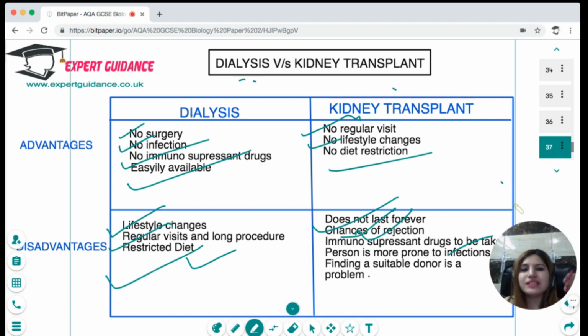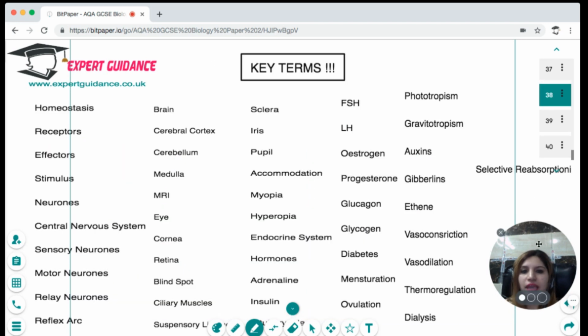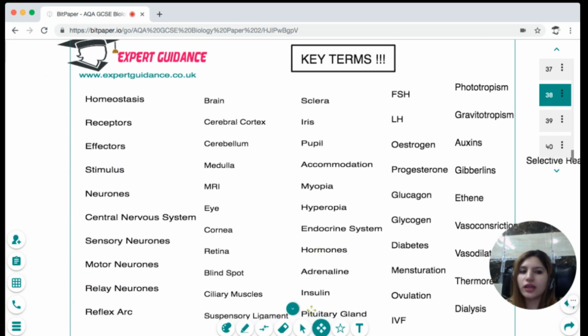So the promising future for kidney disorders is using stem cells, the person's own stem cells, to create kidney cells or nephrons, so that the problem of rejection can be avoided and it can be a long-term solution. But again, the development and research are still going on. Okay, so I hope this topic, a long topic with a lot of key terms, is crystal clear to you.